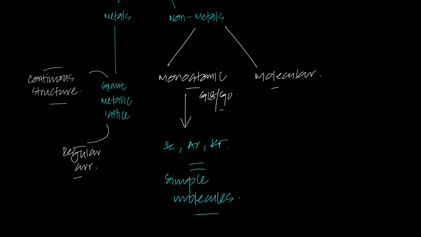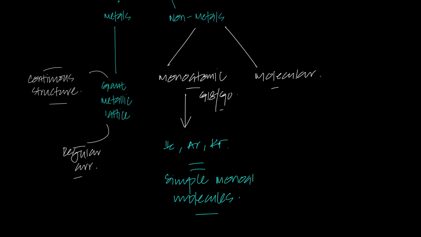Now, this is a little confusing as to why we call it molecules, and I researched on this a little, and I realized that one of the reasons why you call them molecules is because back in the day, scientists used to think that molecules are the smallest substance. So, if you have helium, neon, and argon, they're going to be monoatomic, and no smaller particle had been discovered like the atom. They just called it monoatomic molecules, and from then till now it's still being used. So they are in fact monoatomic molecules, and that's why you could also call their structures simple molecules, but they're simple monoatomic molecules. Remember, always add monoatomic.